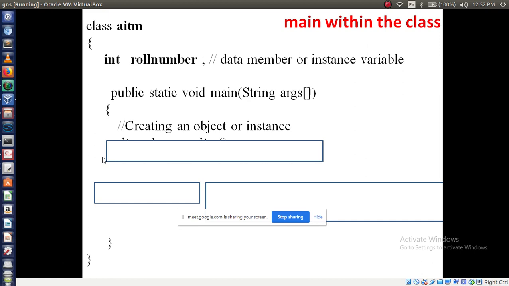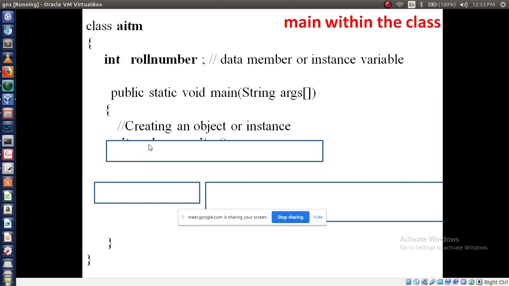AITM. Yes, remember, while creating an object or instance, first we will use our class name. Which class name? Where the main method is there. Remember, you have to consider that class name. A file can contain multiple classes, but while creating an object, consider in which class you have written the main method. That class name you have to take.